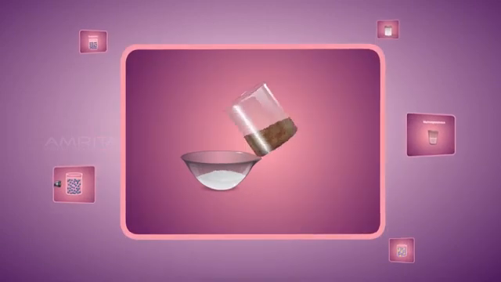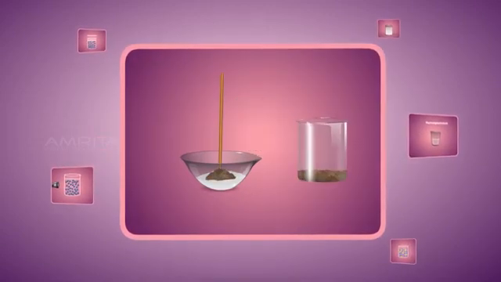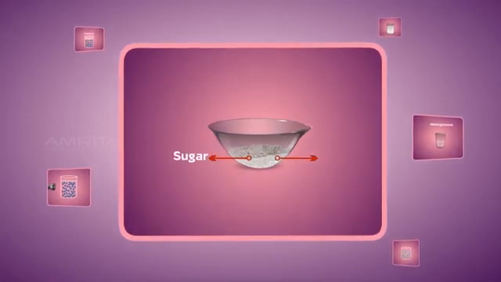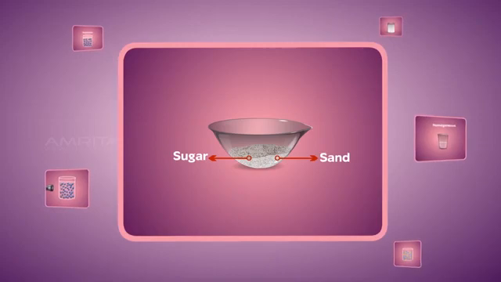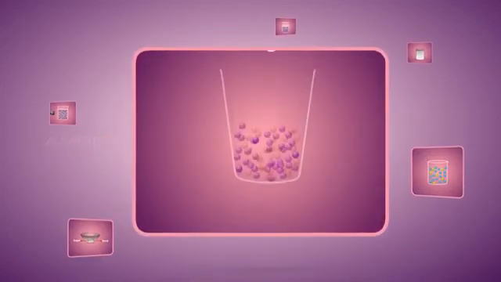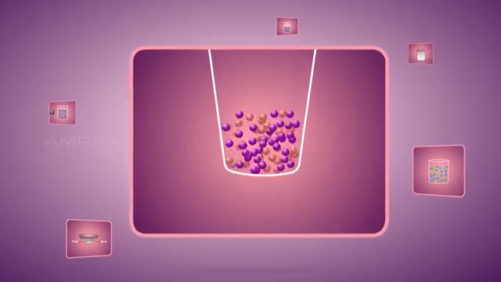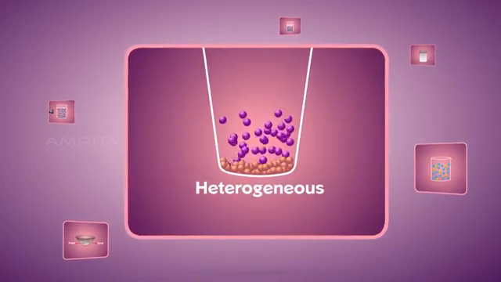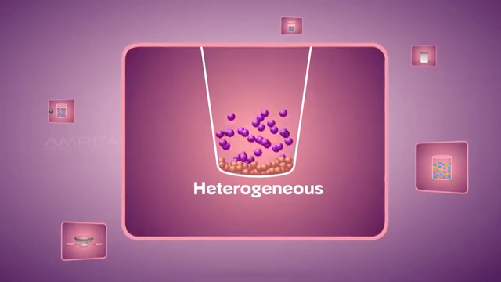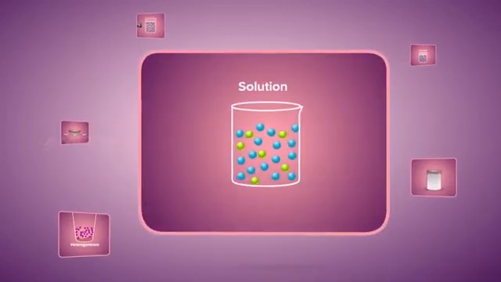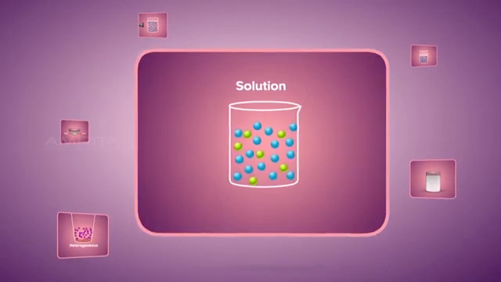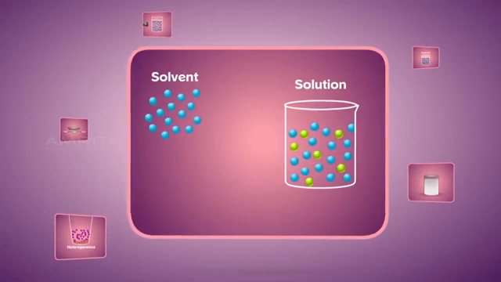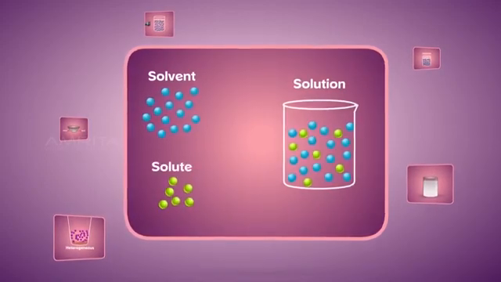Mixtures are composed of variable proportions of different substances without chemical bonding and have the same properties as that of its component elements. Homogeneous mixtures have the same uniform composition and appearance throughout, whereas heterogeneous mixtures consist of visibly different substances or phases. A solution is a homogeneous mixture of two or more substances and the substance present in the largest amount is called solvent, and that present in the smallest amount is called the solute.